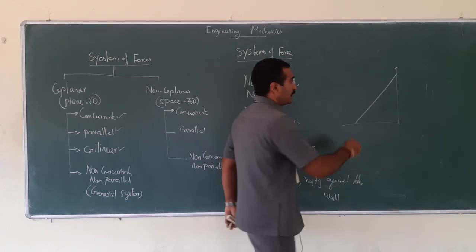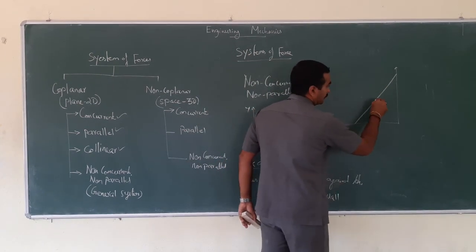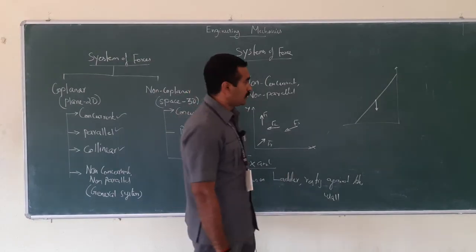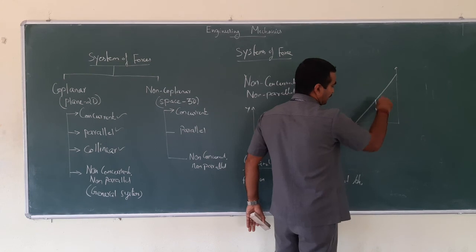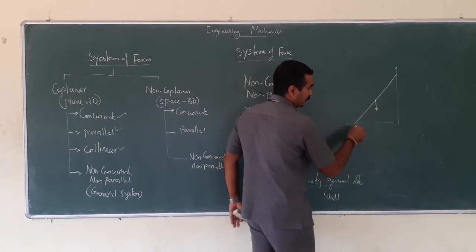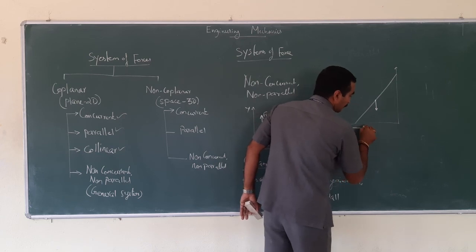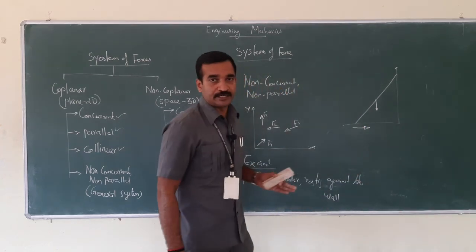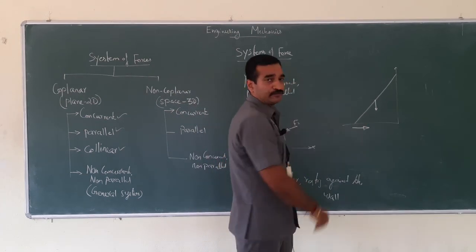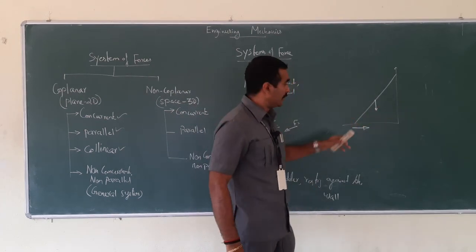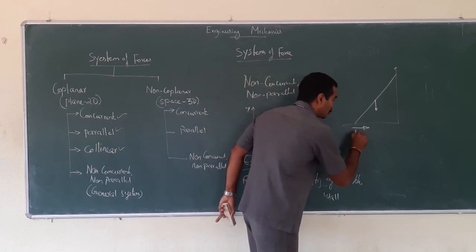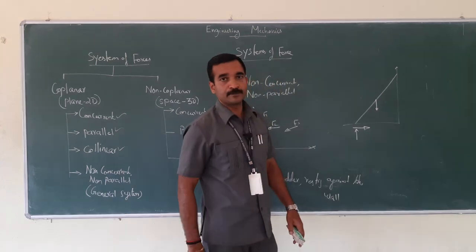Due to its own weight, the force will act vertically downwards. Since the load acts here, it tries to move this way. Therefore, the friction would be in the opposite direction. It tries to slide towards the left, therefore the friction force would be in here. Since it is touching the ground, there would be a reaction force. The forces would be something like this.